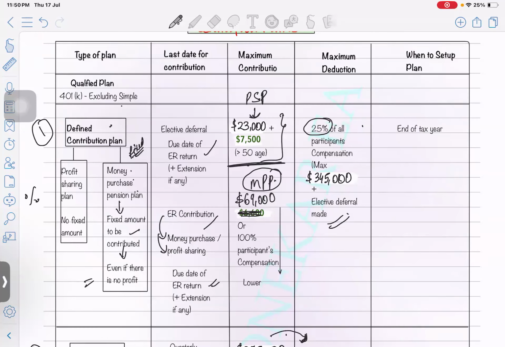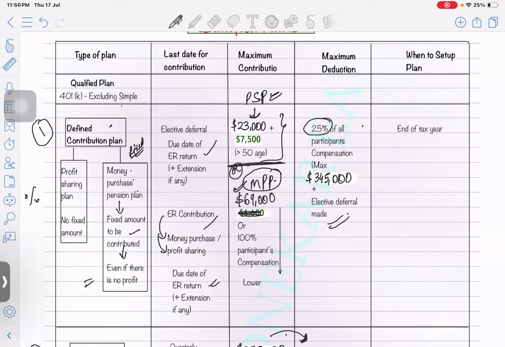It's not an "or" option. This is for a different plan; this is for a different two. But in both plans, you can take a maximum deduction of only up to 25% of the participants' compensation, and the maximum allowed is 345,000 plus any elective deferral made.